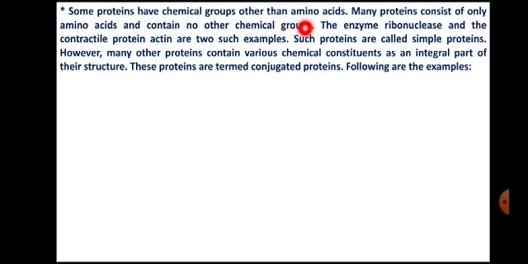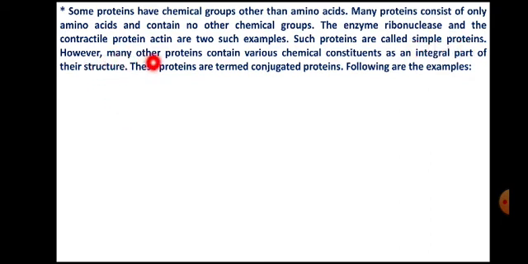They are pure proteins. Enzymes such as ribonuclease and a contractile protein, actin, are such examples. Such proteins are called simple proteins.